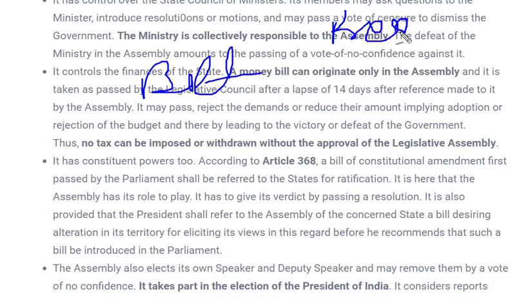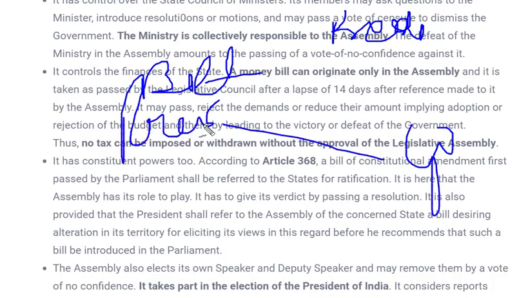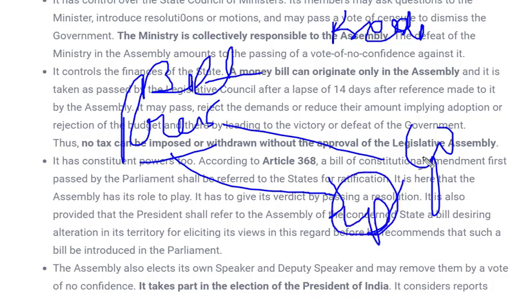And what will the president do in that case? If the bill is kept for the president by the governor, he will send the bill to the president. Now the president, if he thinks that okay, the bill is fine and not doing any harm to national interest, or it is very good, absolutely fine, he will directly give assent, and it will be given back to the assembly and become law.